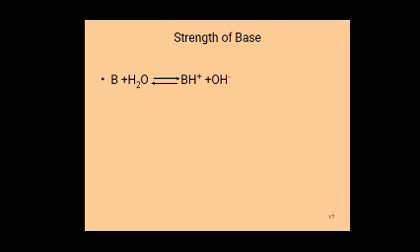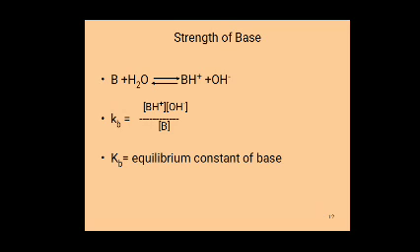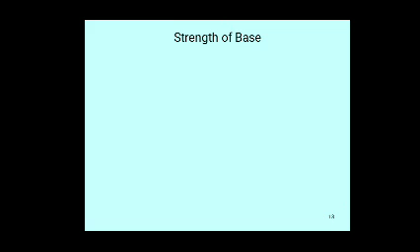Strength of base. BOH gives BH plus and OH minus. Here H2O acts as an acid by donating H plus ions to B. Kb is equal to the BH plus concentration times the OH minus ion concentration divided by the B concentration. Kb is the equilibrium constant of the base.